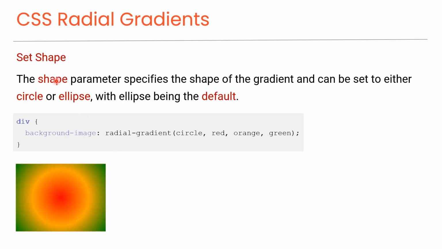Set shape. The shape parameter specifies the shape of the gradient and can be set to either circle or ellipse, with ellipse being the default. In this code, the shape of the gradient is set to circle, and you can see the preview here.